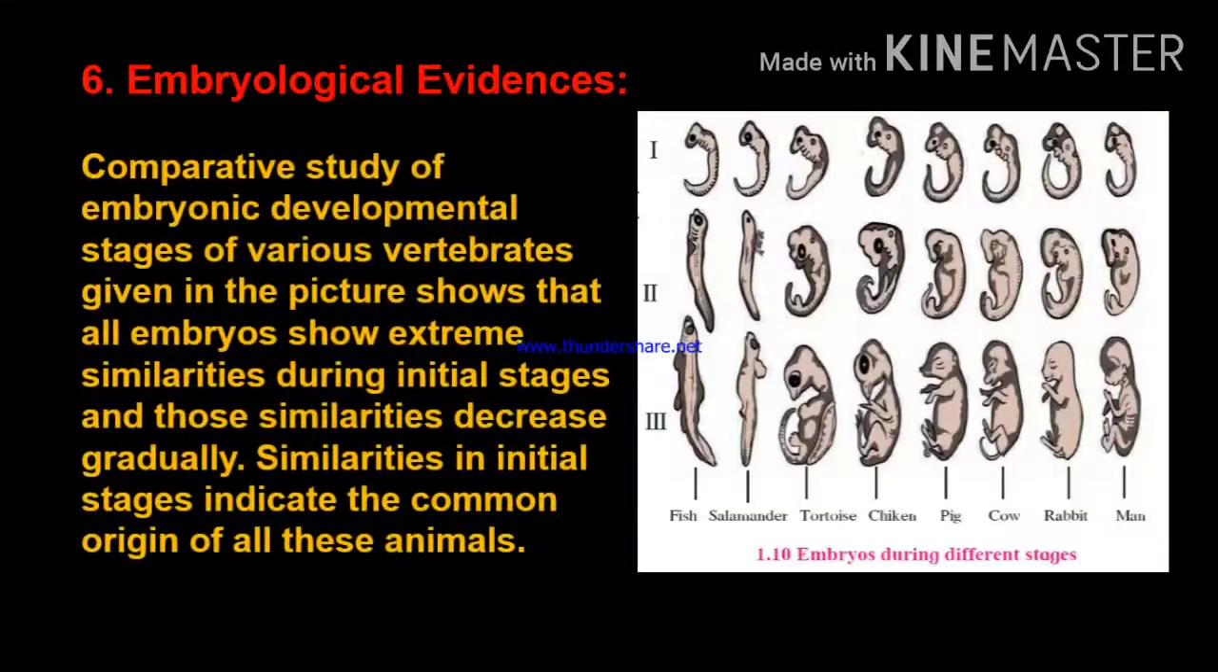Next evidence is embryological evidence. Comparative study of embryonic development stages of various vertebrates given in the picture shows that all embryos show extreme similarities during the initial stage and those similarities decrease gradually. Similarities in the initial stage indicate the common origin of all these animals.